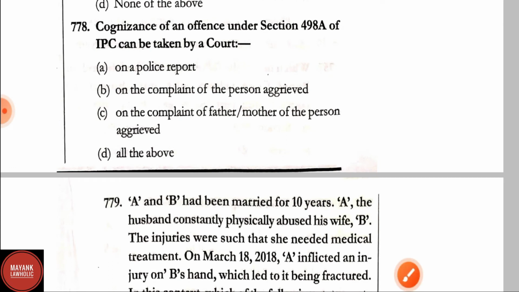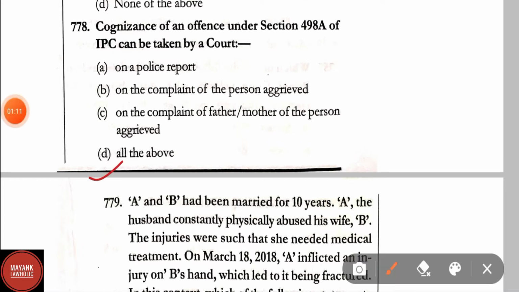Question number 778. Cognizance of an offence under section 498A of IPC can be taken by a court on a police report, on the complaint of the person aggrieved, on the complaint of father, mother of the person aggrieved, all of the above. Correct answer is all of the above.